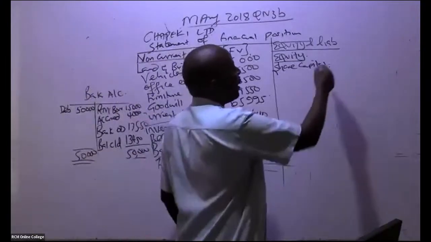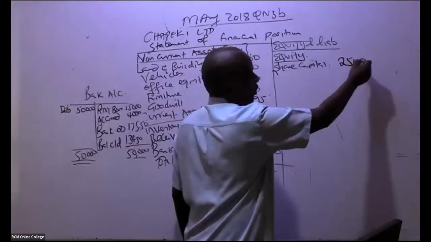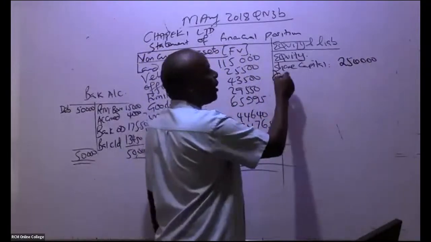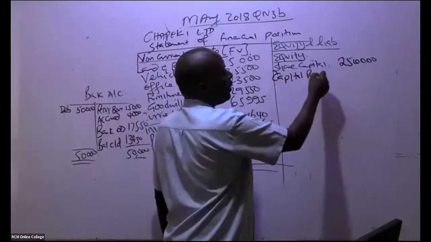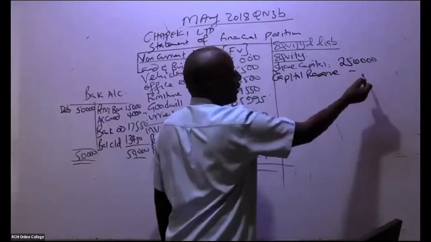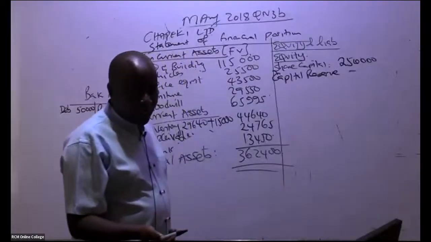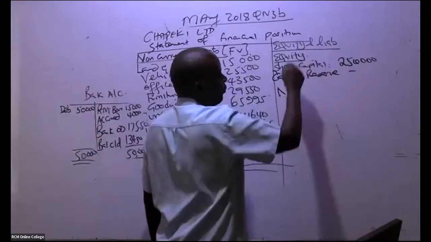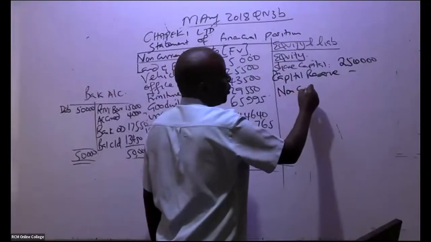So it means that the share capital, if you remember, the purchase consideration was 250,000. If we had that capital reserve, it would have come here. The capital reserve would have come there. Yeah, it's not there. All right. From there, ladies and gentlemen, we go to non-current liabilities.